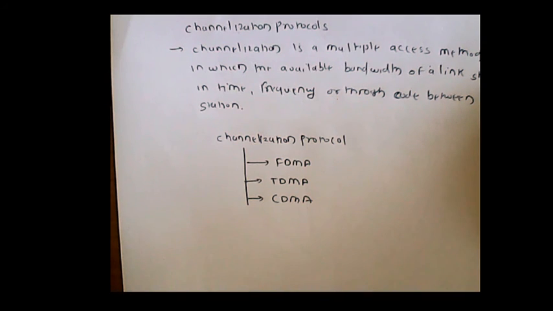Channelization protocols are classified into three subcategories: frequency division multiple access, time division multiple access, and code division multiple access.